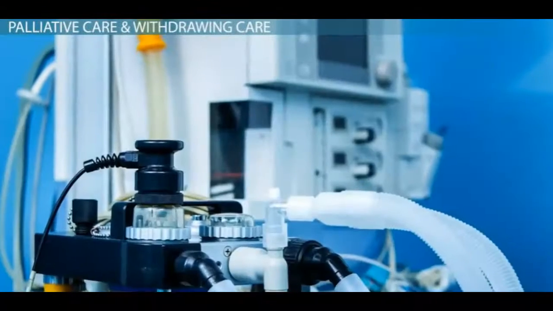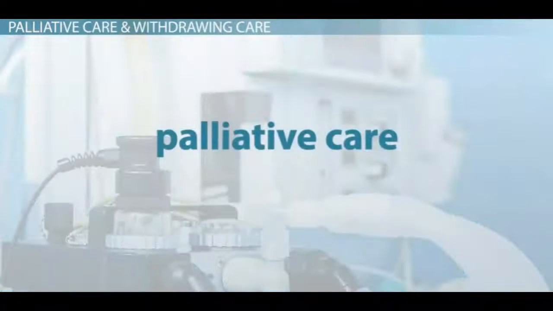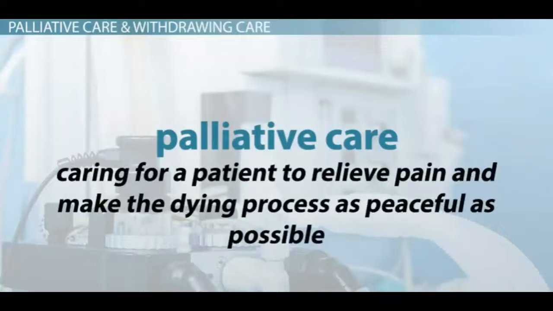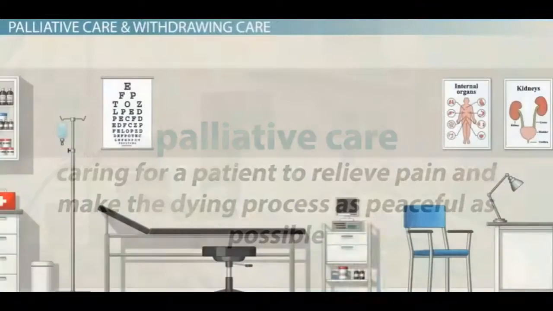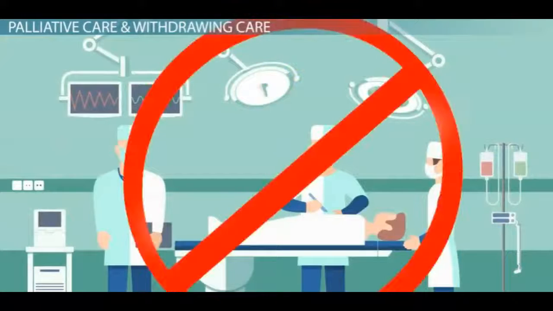In patient J's situation, once he became a DNR, he didn't remove his ventilator, he chose palliative care. Palliative care is caring for a patient to relieve pain and make the dying process as peaceful as possible. Depending on patients' wishes, they're given food and hydration, but nothing considered a life-saving measure, such as CPR, dialysis, or surgery, unless the surgery is to relieve pain and not aimed at curing the patient.